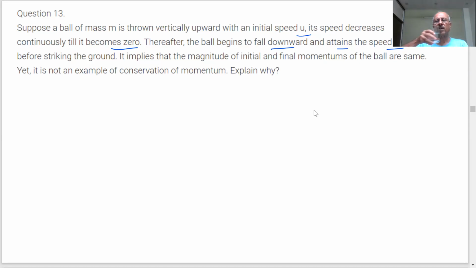What is happening in this case? Sir, because in conservation of momentum, there should be two objects. And here, okay?